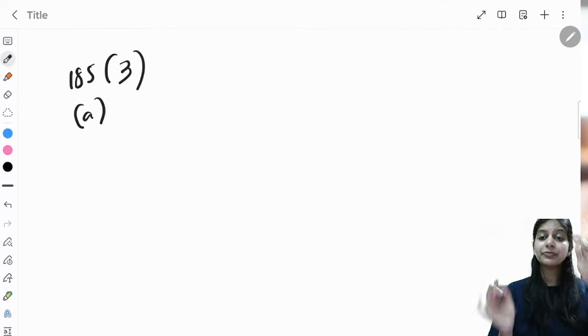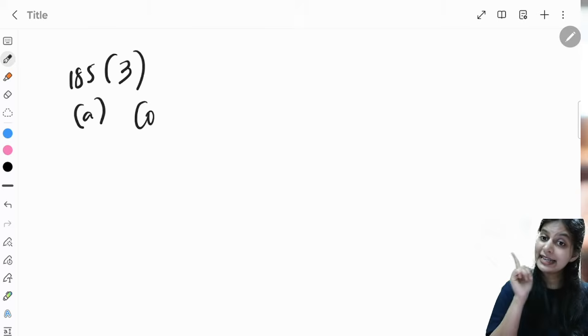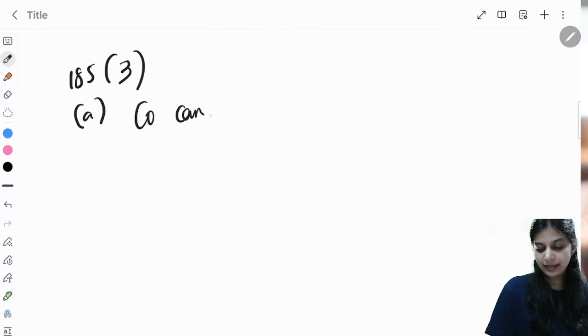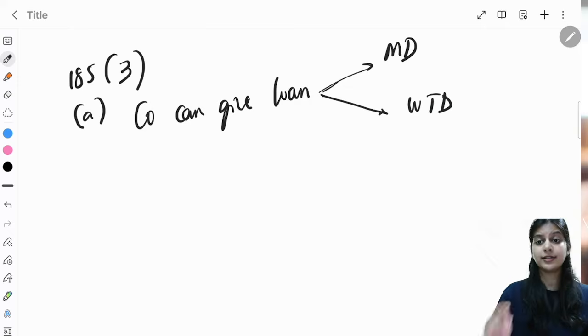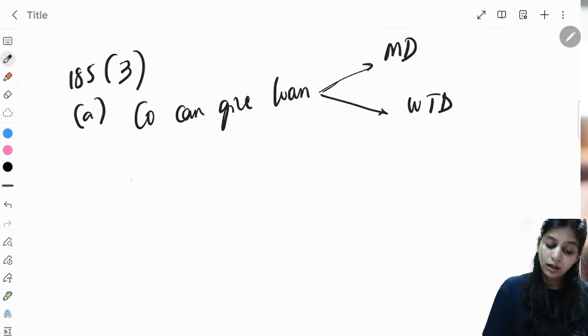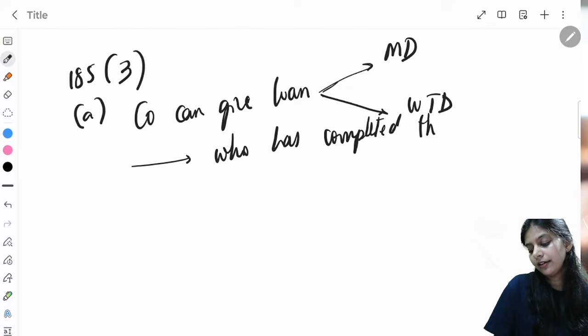What does it say? This says that a company can give loan to its managing director or whole-time director. This is only applicable to managing director or whole-time director who has completed their employment tenure.